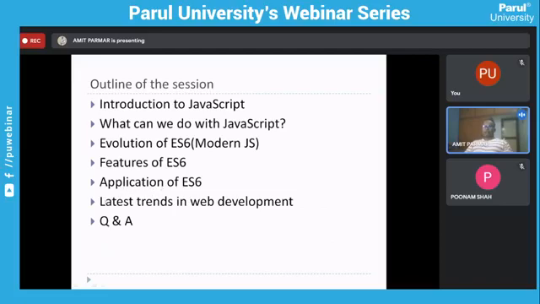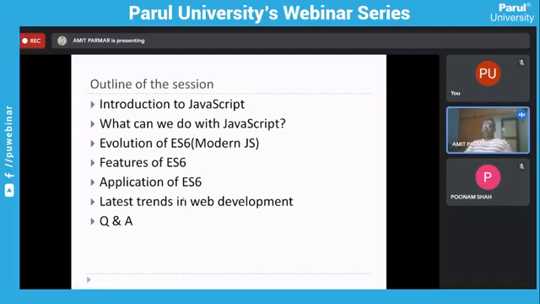And at the end, certain trends in the current market, or you can say in the recent era, in terms of web development. If anybody is going to be a web developer, they must be aware of this latest trend. In that case, they will be ready to get placed or get a job in the market. And if they are aware of these recent trends, they will be able to capture the demands of the industry, and accordingly they can work. So that is how I have planned the whole presentation.